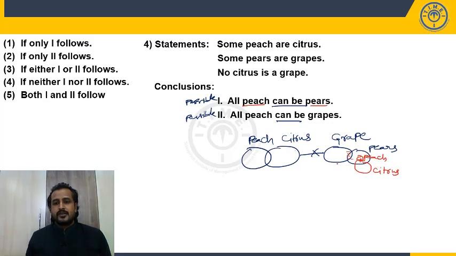Now what is the third one? No citrus is a grape. Yes, no citrus is a grape. So is it valid or not? Yes. So this conclusion is true. We have one successful diagram.